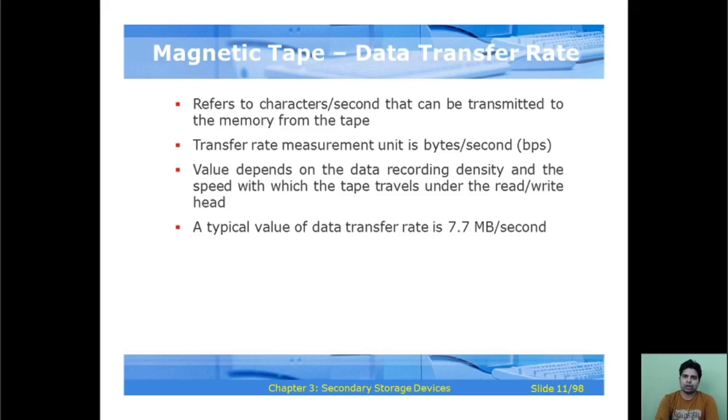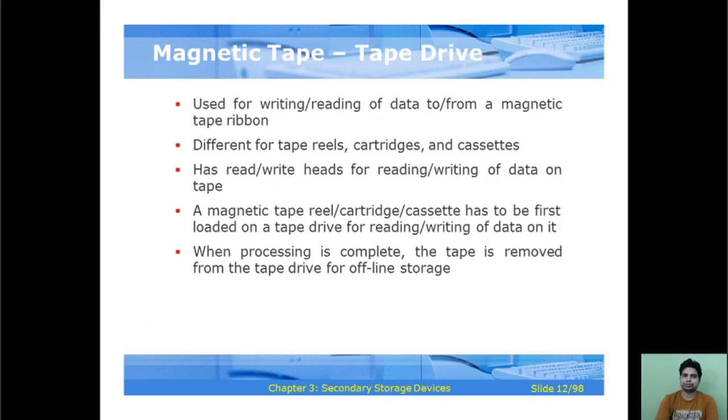Magnetic tape data transfer rate refers to the characters per second that can be transmitted to the memory from the tape, and the transfer rate measurement unit is bytes per second, bps. The value depends on the data recording density and the speed with which the tape travels under the read or write head. A typical value of the data transfer rate is 7.7 MB per second.